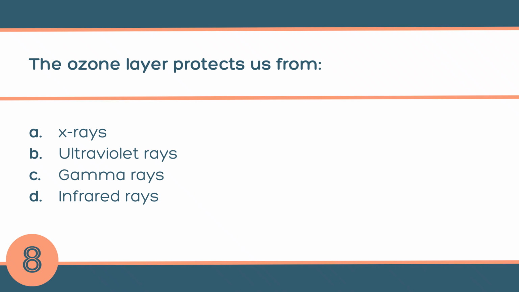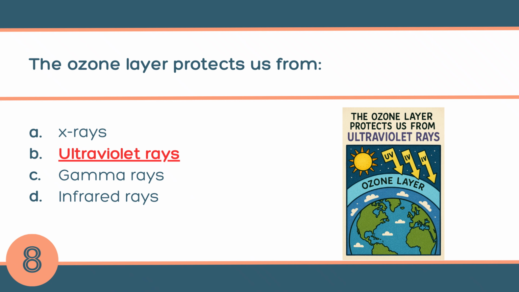Question number 8. The ozone layer protects us from A. X-rays, B. Ultraviolet rays, C. Gamma rays, or D. Infrared rays? The answer is B. Ultraviolet rays. Without it, these rays can cause skin cancer, eye damage, and harm to plants and animals.